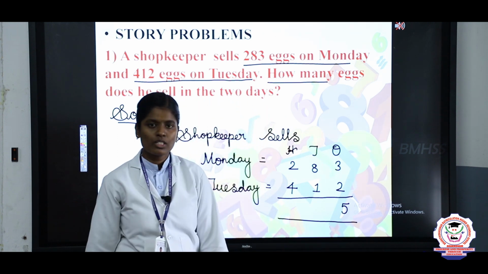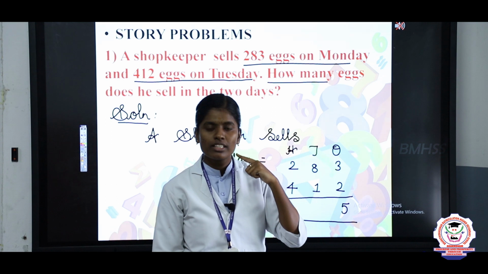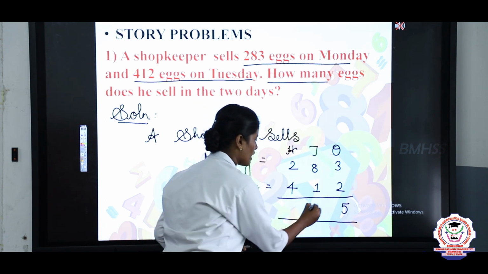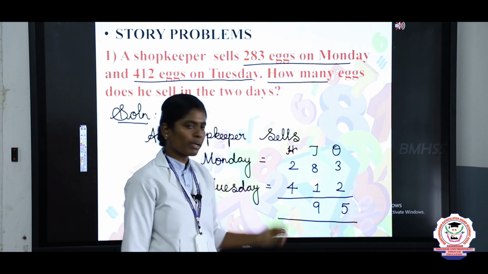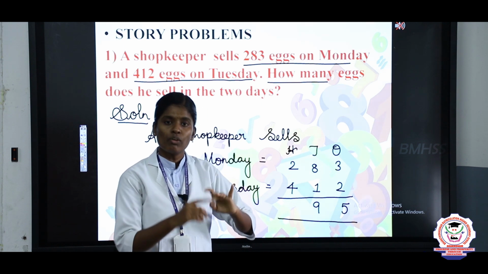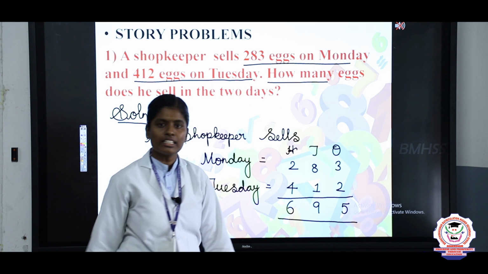Next you will take the tens values. Keep 8 tens plus 1 tens. So, 8 in the mind, 1 in the finger. 8 after, the answer is 9. Next you will take the 100 place value. 2 in the mind, 4 in the finger. 2 after, 3, 4, 5, 6. So, write the answer 695.